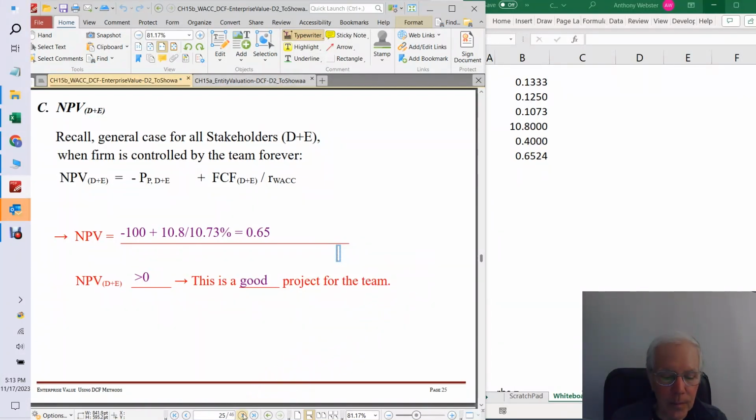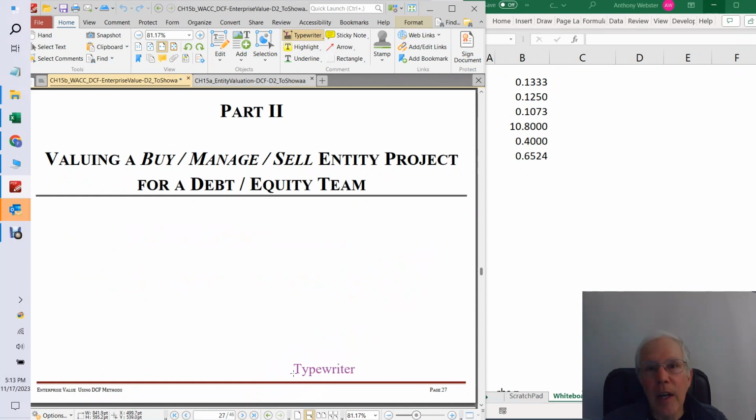And that's it. So what's coming up next is valuing a buy, manage, sell entity project for a debt equity team. And we'll leave that till next time.